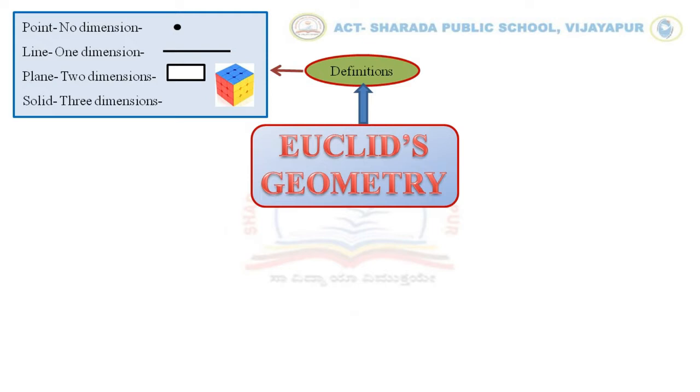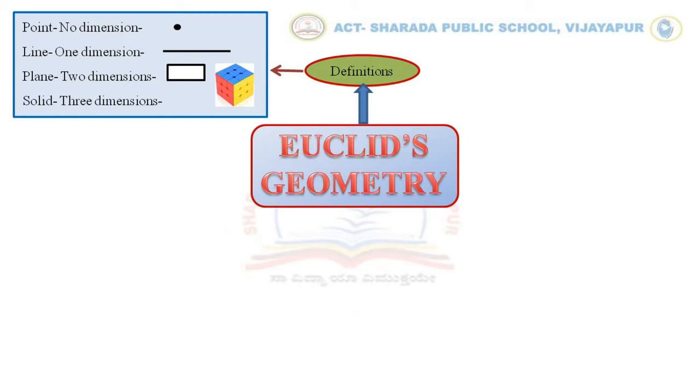And when so many planes are kept over one another, then we get the third dimension that we call the height or the thickness, which is the solid that has three dimensions.